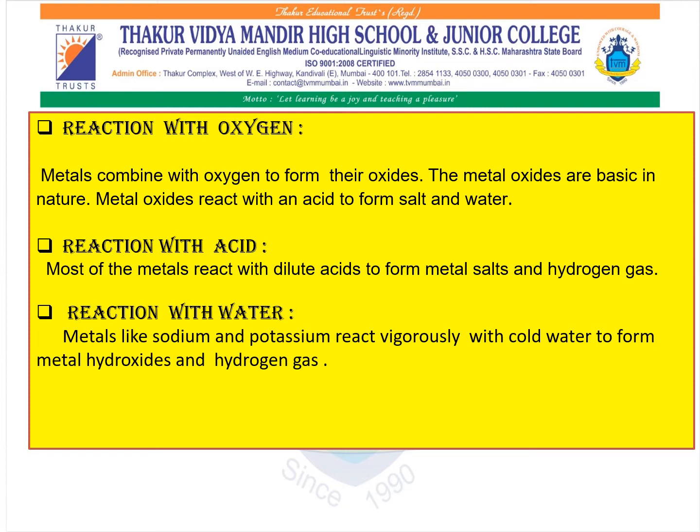Now, as soon as we take a glowing splinter near the test tube, we will notice a sound coming out from that. The reason is that when zinc is reacting with dilute hydrochloric acid, it is going to form zinc chloride and hydrogen.